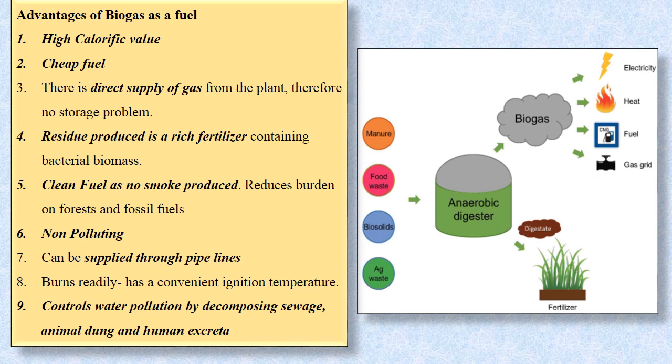It burns readily, has a convenient ignition temperature, and controls water pollution by decomposing sewage, animal dung and human excreta. If this sewage, animal dung, and human excreta is thrown into the environment, it will cause pollution. So instead of that, it is used in the biogas plant where methane gas is produced and used as a form of energy. So these are the advantages of biogas as a fuel.